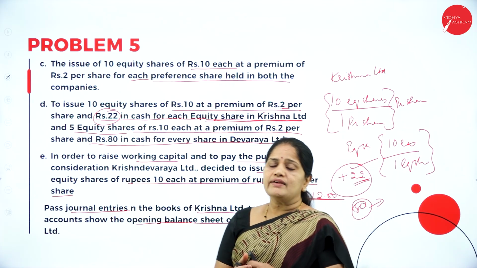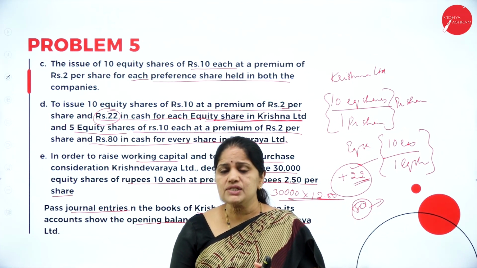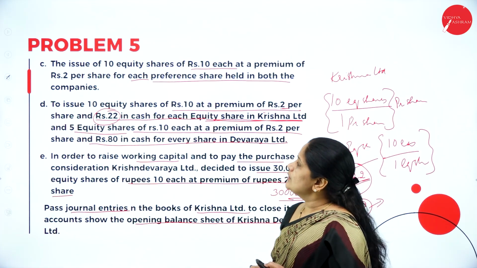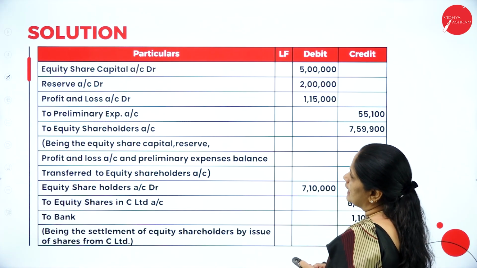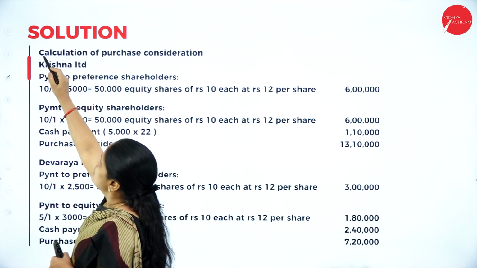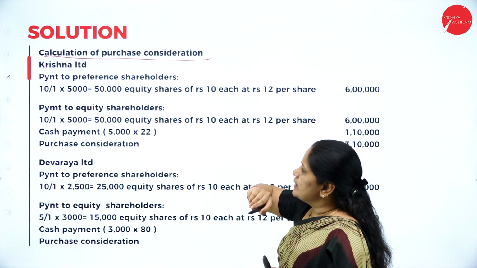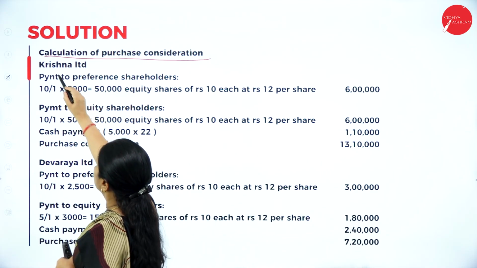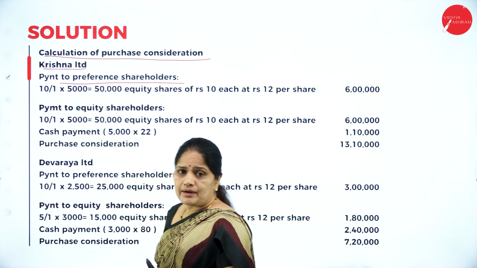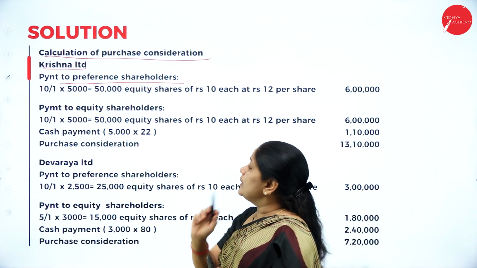Now, whenever we are given a problem on merger or amalgamation, the first thing is we have to calculate the purchase consideration. Now, let us see the calculation of purchase consideration. I'll just show you here. So, this is the calculation of purchase consideration. How do we calculate purchase consideration here of Krishna Limited? For Krishna Limited, first is the payment to preference shareholders. Now, what is the payment they are making here?